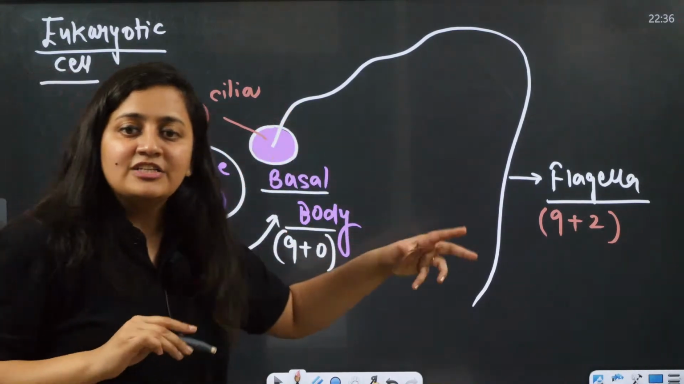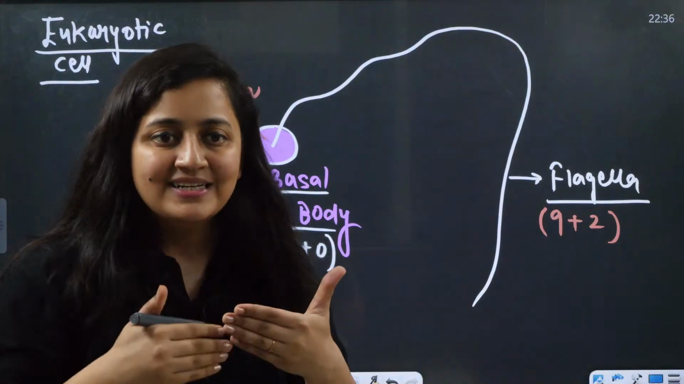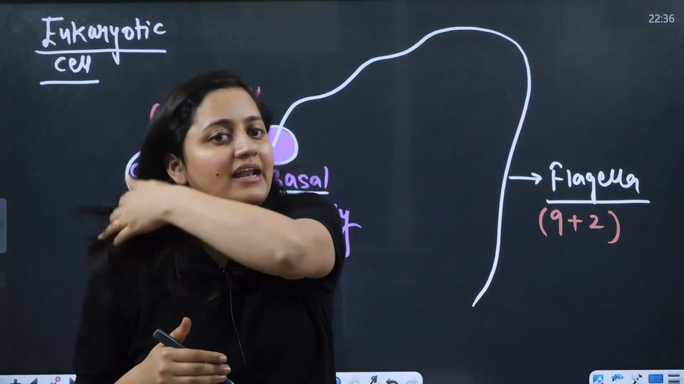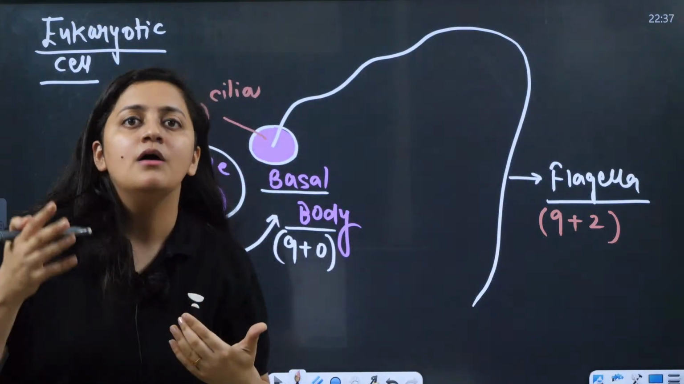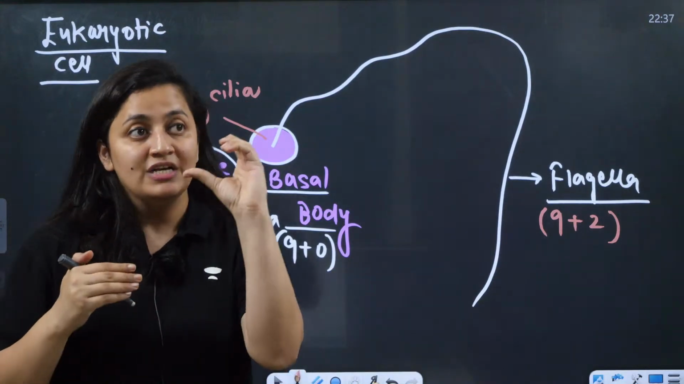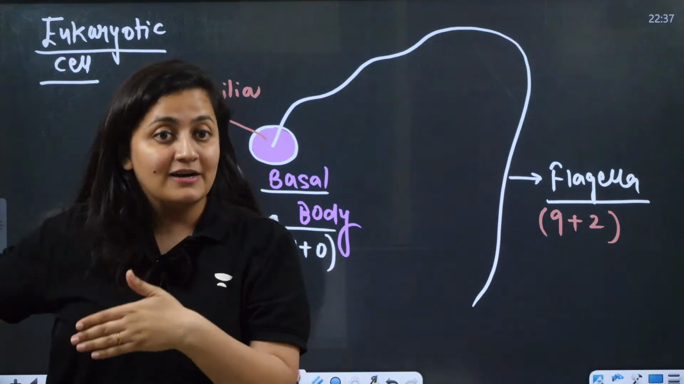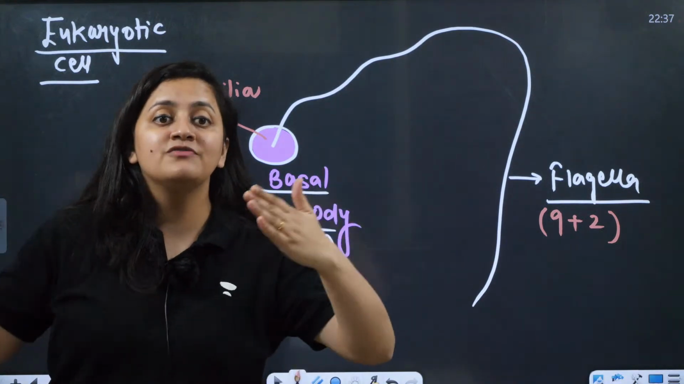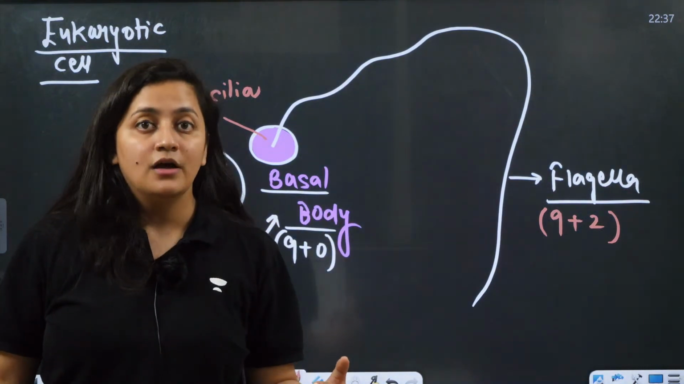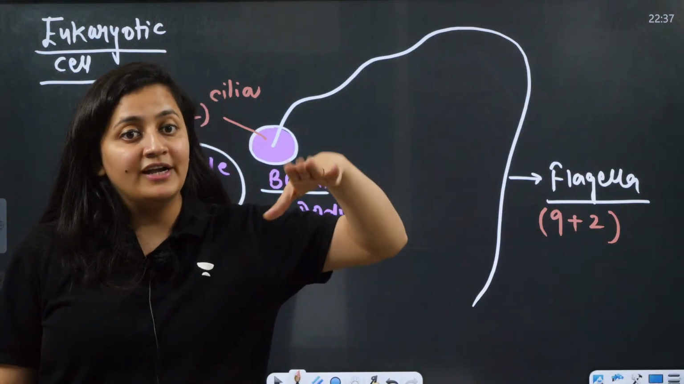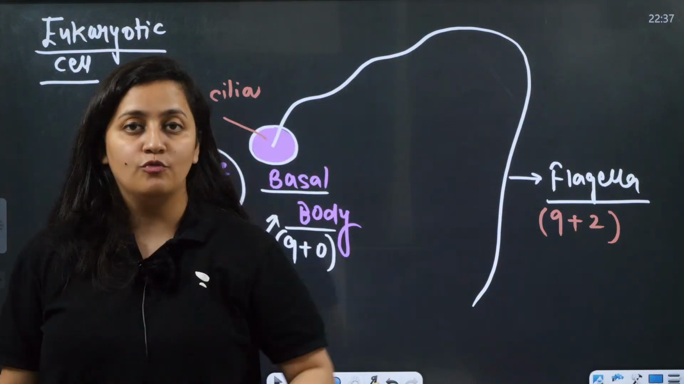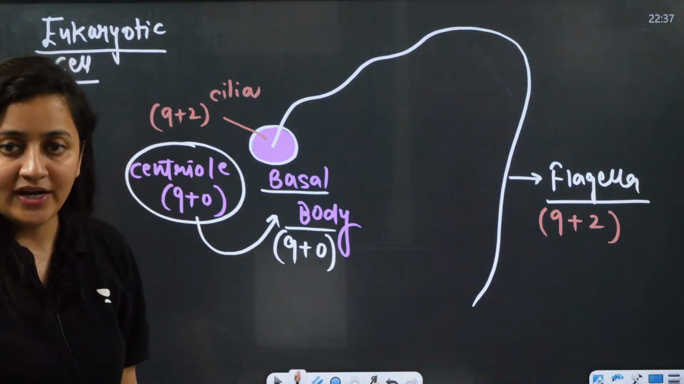Okay, so cilia and flagella both help in movement. They are motile structures. Cilia are small in size, bristle-like. Flagella are long. The movement of cilia and flagella also varies. The flagella has an undulating movement. Okay, are you getting it?